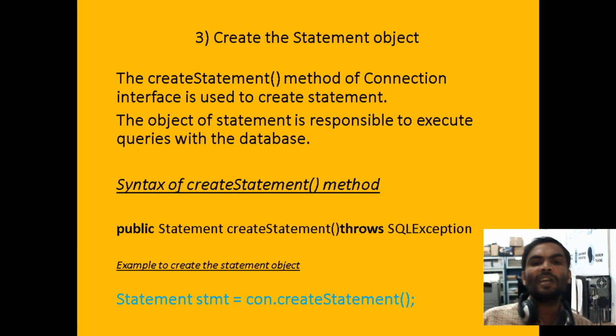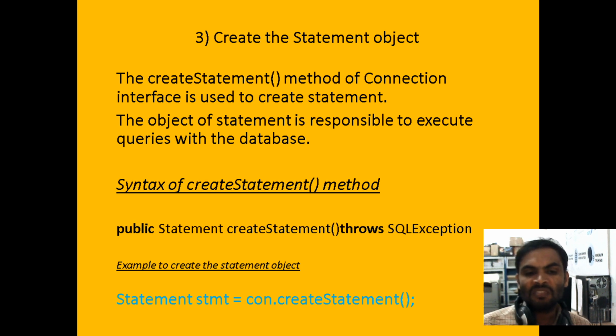Next, if you want to execute a statement, we have the Statement object. There is a createStatement method. The createStatement method of the Connection interface is used to create the statement. The Statement object is responsible for running queries against the database. If you want to execute a query, we need createStatement. Its return type is Statement.